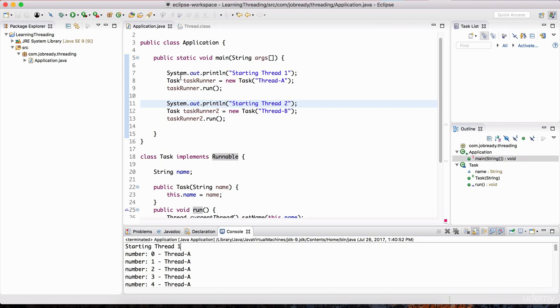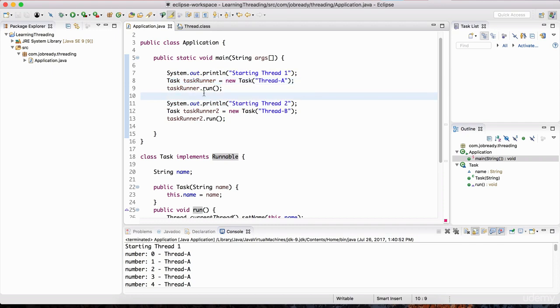And in that thread, it executes this line by line, because we're not using the multi-threaded features. Just because we're implementing Runnable here doesn't make this a thread. It needs to be a thread for it to be a multi-threaded program.